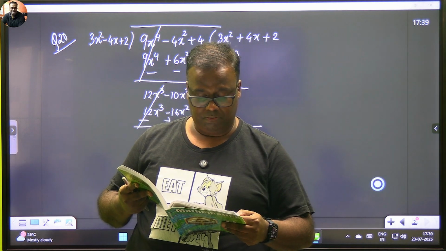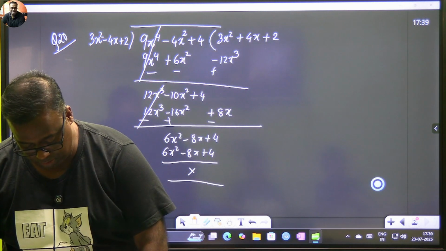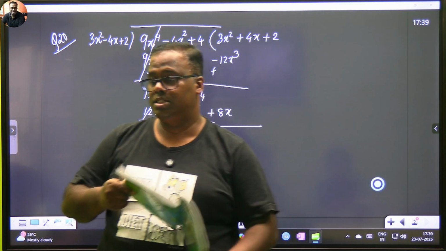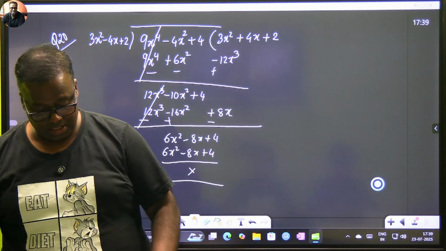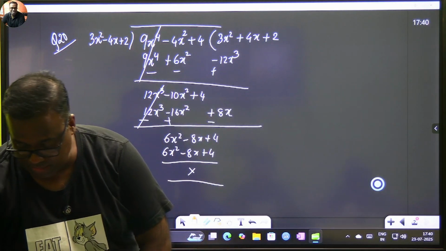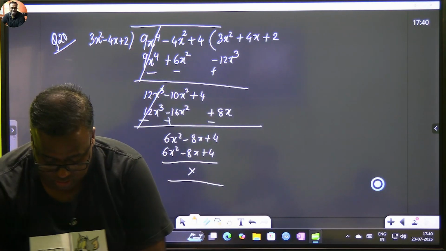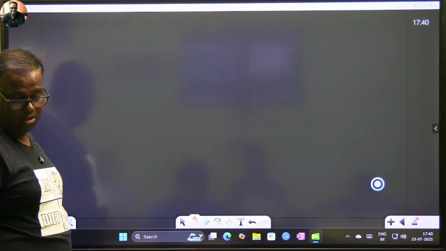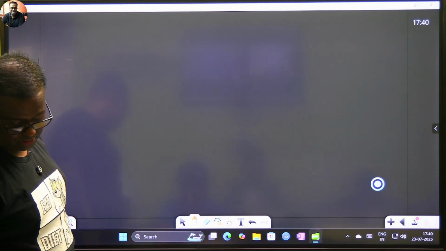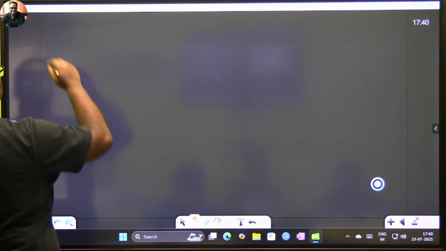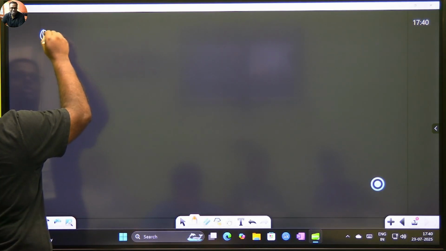We will not be doing all of 6D here. There are some problems which I would like to do. Okay. So this is a new thing. I'm on 6D, but there are some problems I would like to do, and that is a very common problem that you will get in your class test. So let's take those problems. R.D. Sharma has more of them in a detailed manner, but RS Aggarwal has only 1 or 2. So we'll do those problems. Now, this is a tricky problem. Okay. So let's see this question.